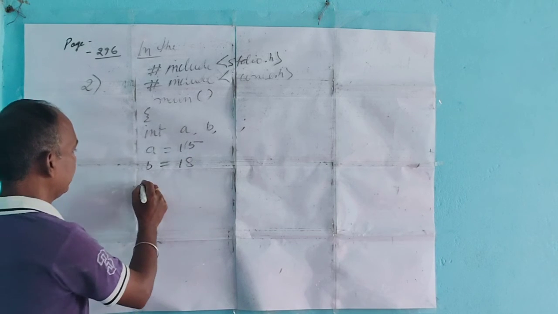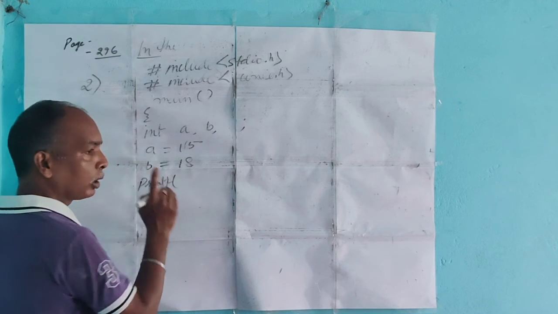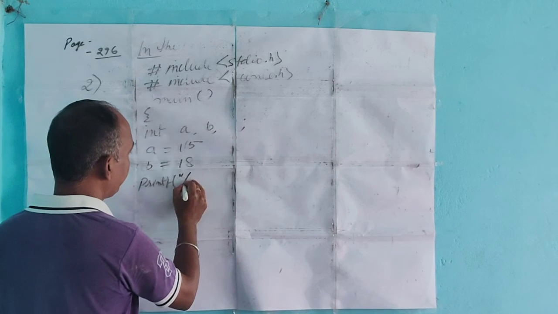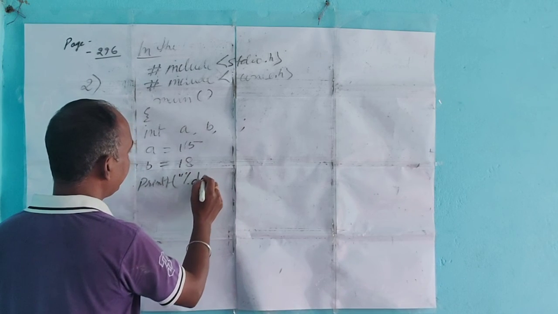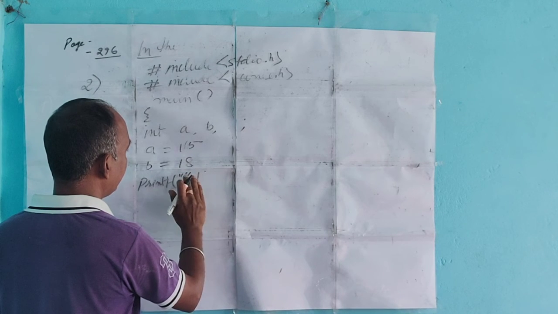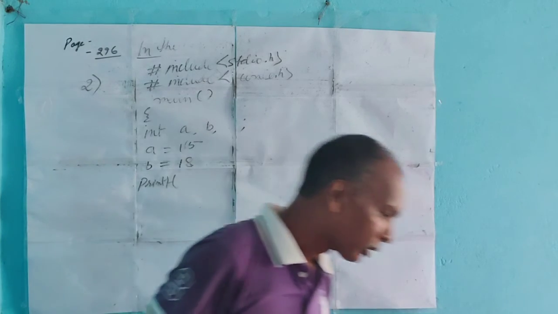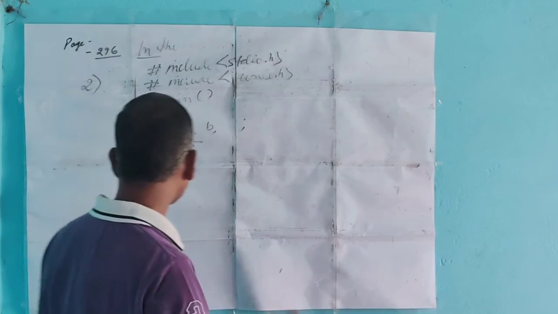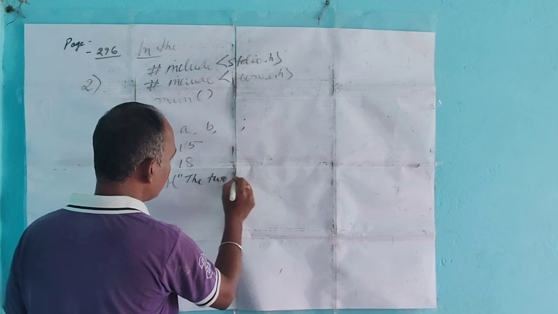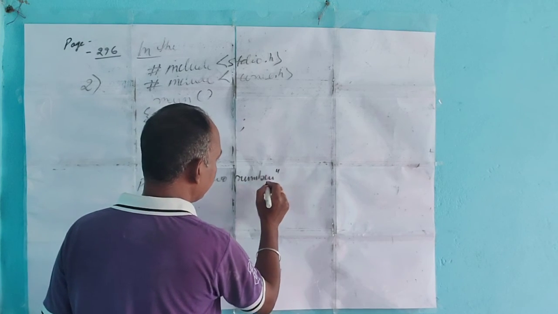Now next is the printf statement, because no calculations are there. So simply write: the two numbers are, percentage d.